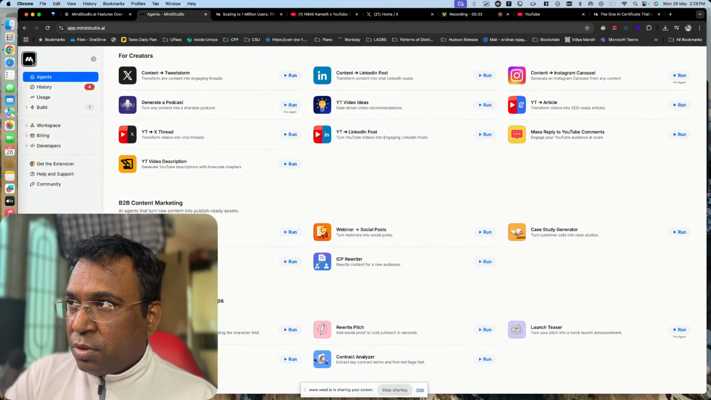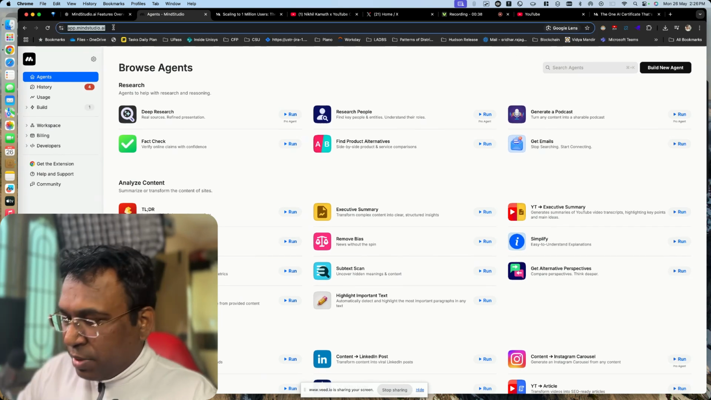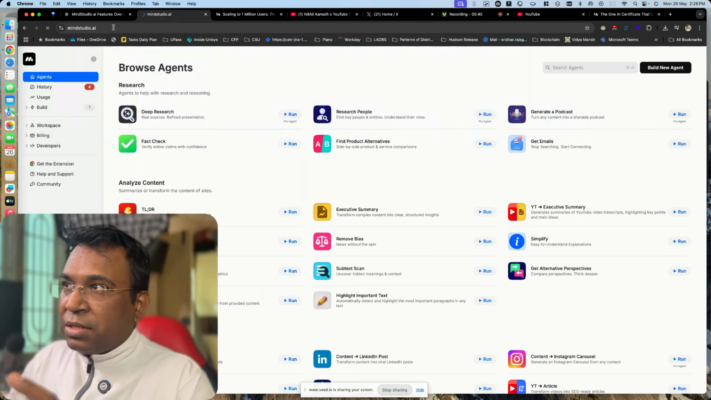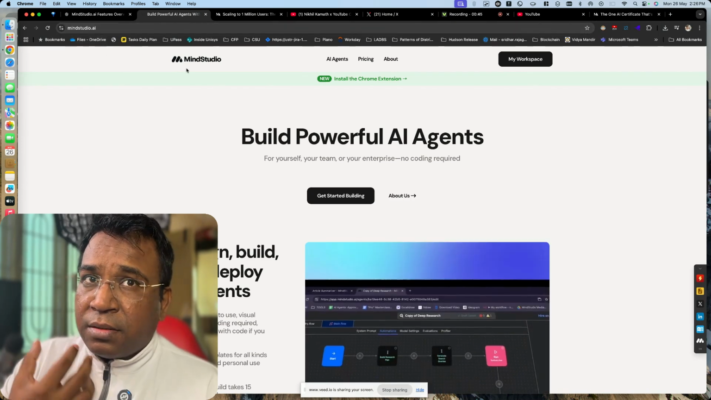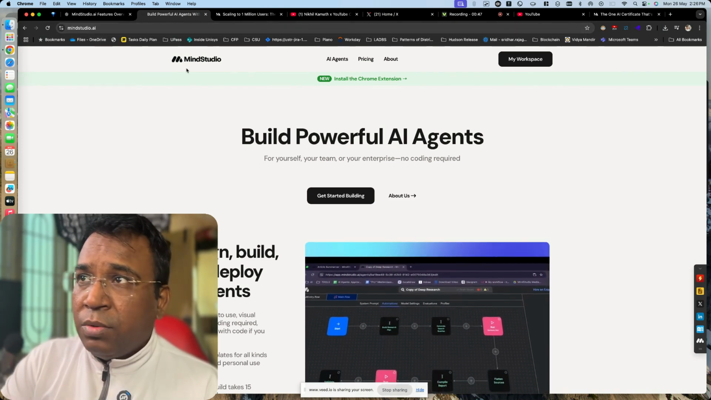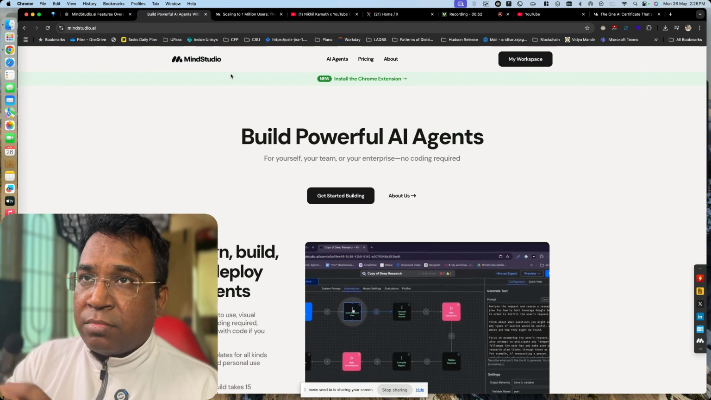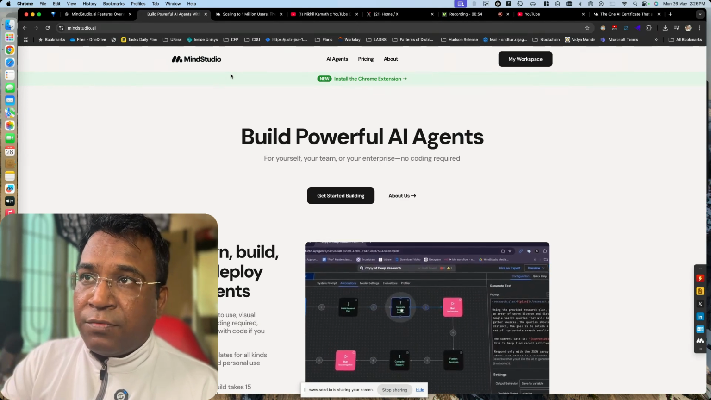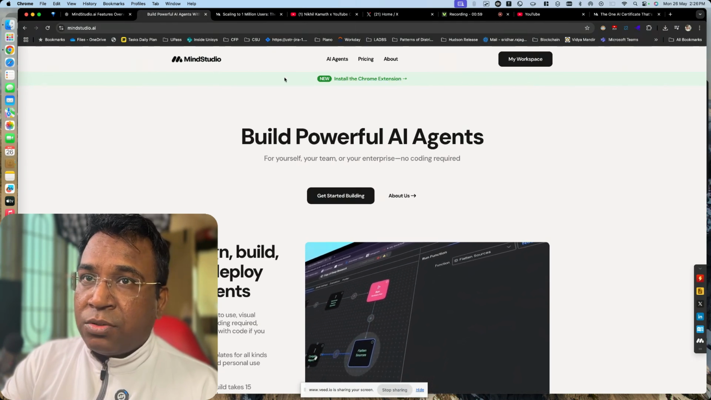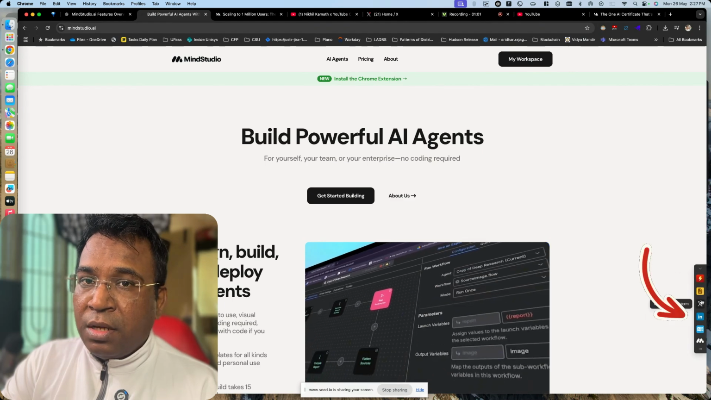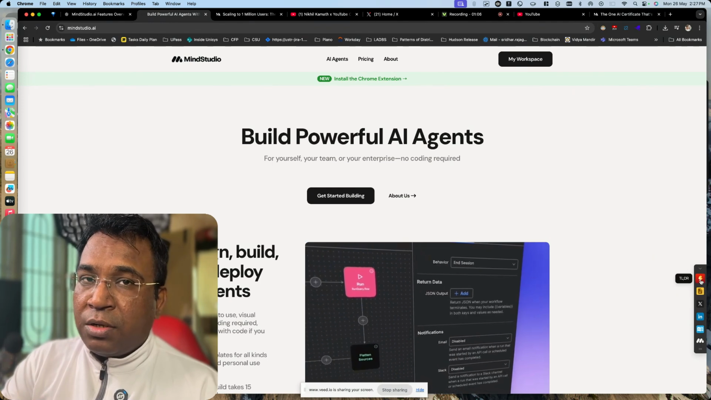The tool I wanted to share is mindstudio.ai. This is the tool which helps you in creating agents which will work for you. I've logged in. You can log in and create a workspace relevant for you. You can also install the Chrome extension for Mind Studio. You will be able to see it like this. You can click over here, and whichever agents you want to include, you can pin them.